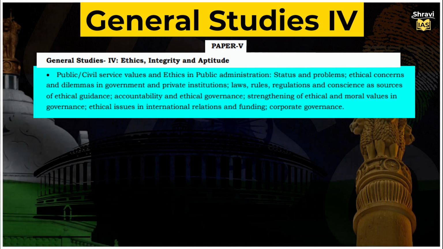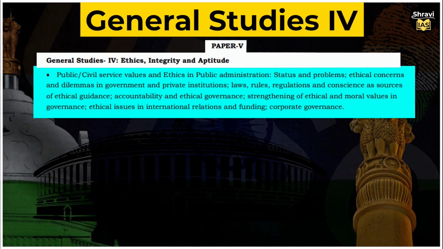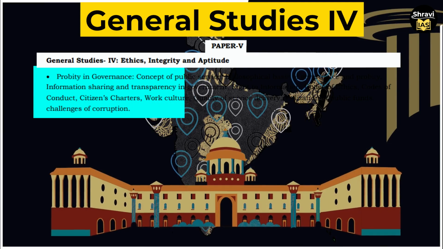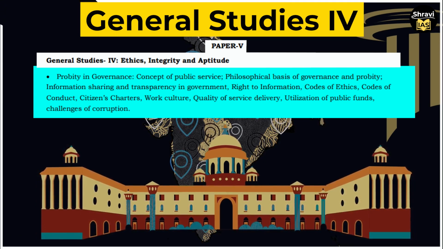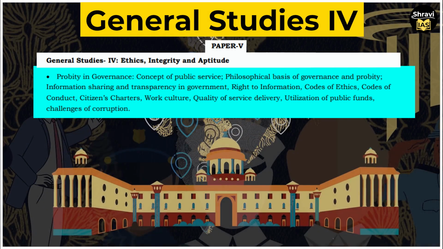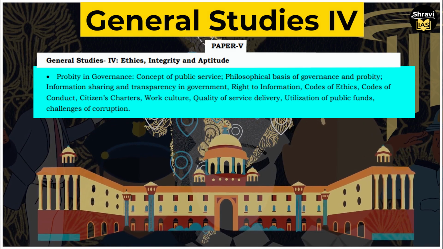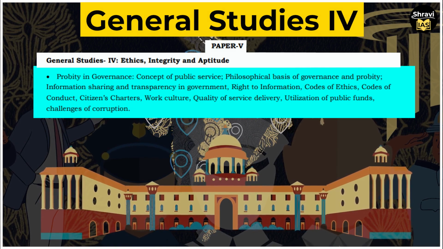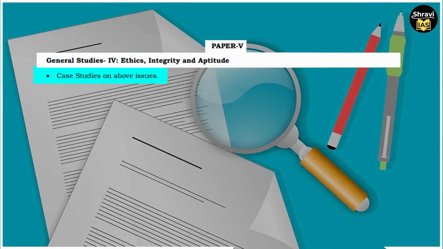values in governance, ethical issues in international relations and funding, corporate governance, thereafter probity in governance, concept of public service, philosophical basis of governance and probity, information sharing and transparency in government, right to information, codes of ethics, codes of conduct, citizen chartered, work culture, quality of service delivery, utilization of public funds, challenges of corruption. Thereafter, you will have case studies on above issues.